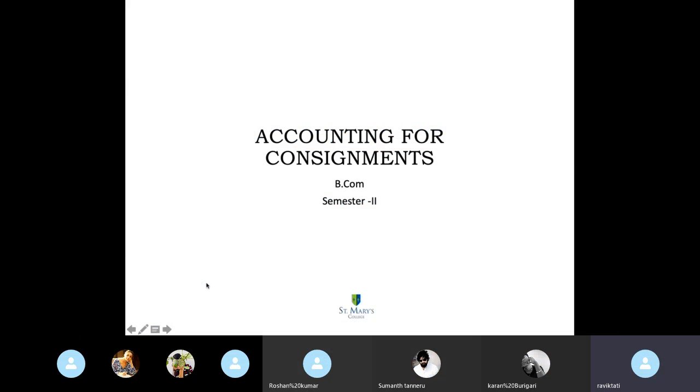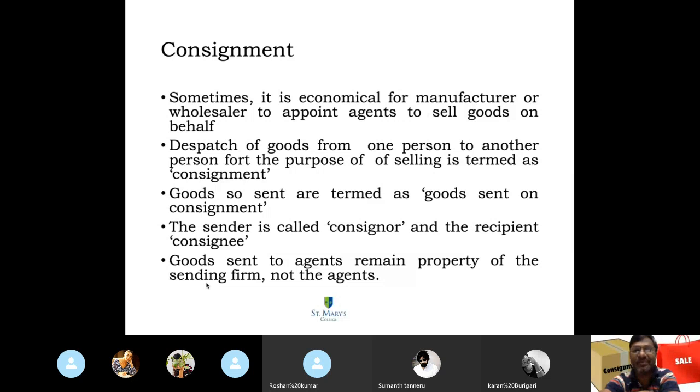So today we are going to talk about the accounting for consignment. What is a consignment? You're shipping the goods from the manufacturing spot to the distributor, and the distributor in turn to the retailer.